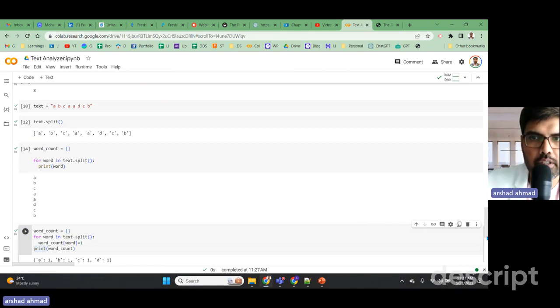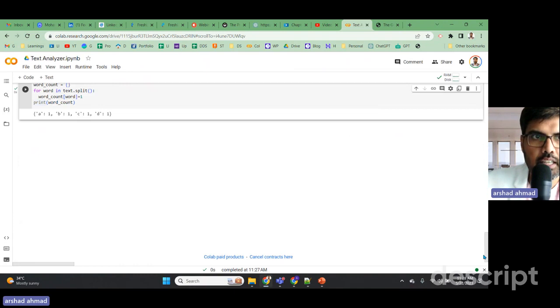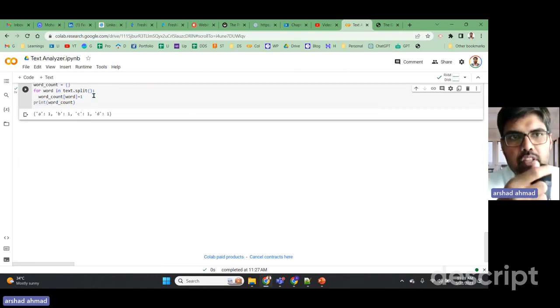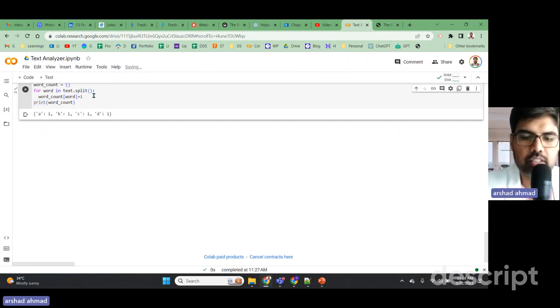So now this has been printed. So the for loop works like this. For every word in that, it is taking the word and printing this word. This is very basic, but you can see what is happening, that it is only printing one instance.